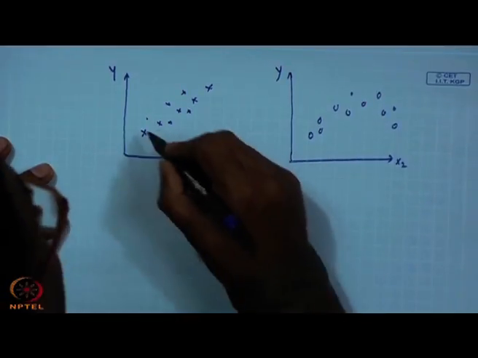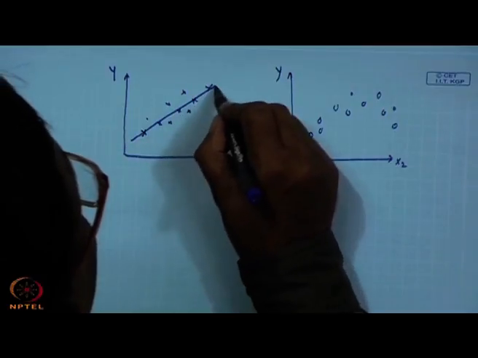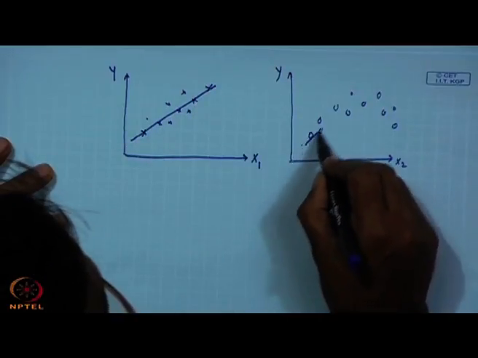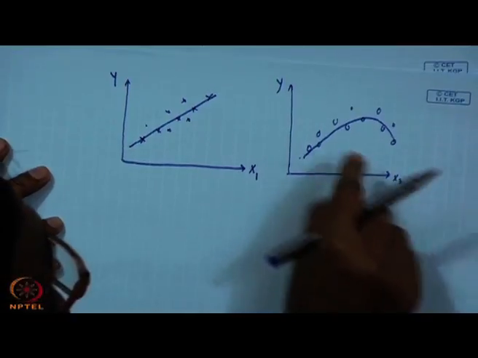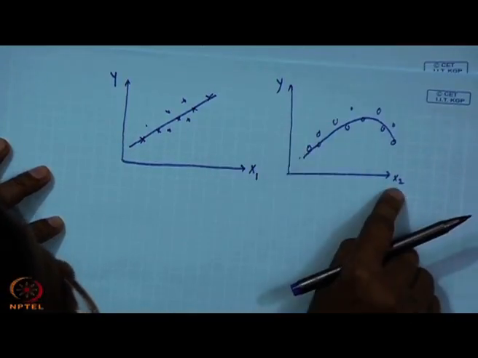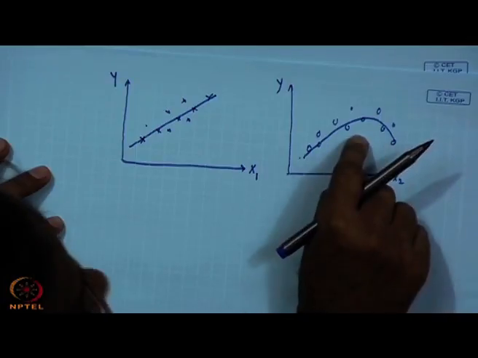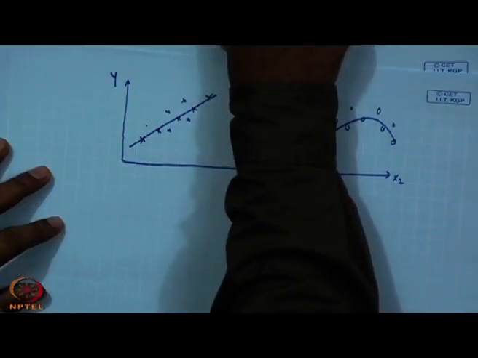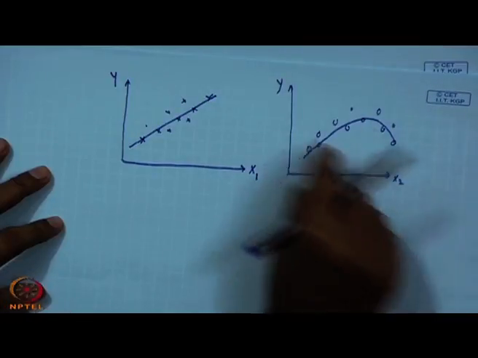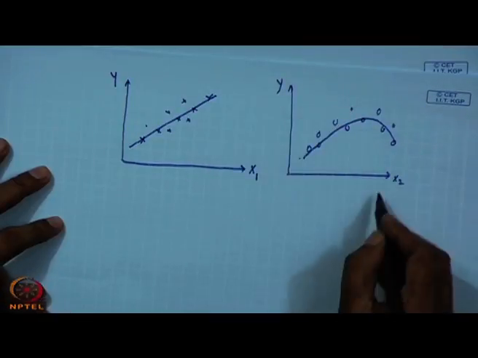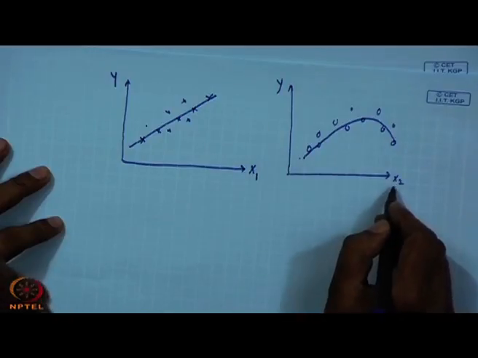So, in the first case there is linearity, in the second case it is a non-linear one. If your data y versus x is non-linear, then this model is not applicable. What you require to do then? You have to convert this to linearity. You have to transform the data.